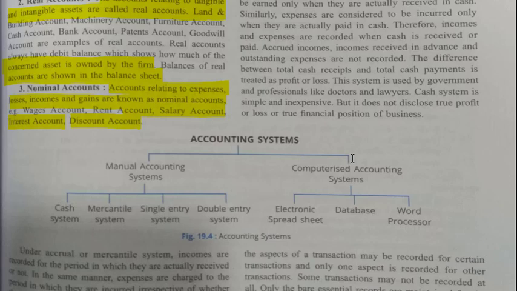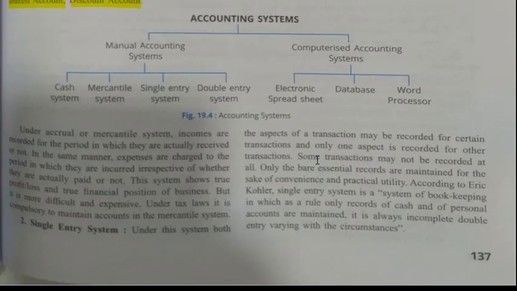So here what we have discussed is that ledger accounts are all of 3 types. One is personal account, one is real account and one is nominal account. Personal account means account related with some person or a company. Real account means account related with assets, goods, tangible or intangible assets. And nominal account is account related with all types of expenses and incomes.